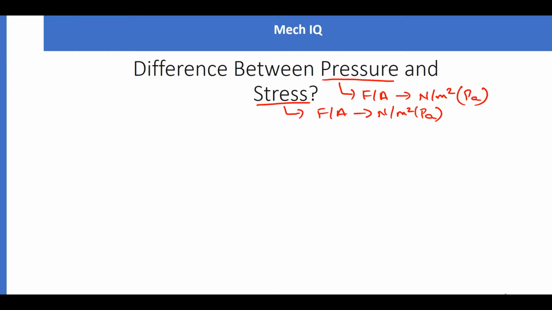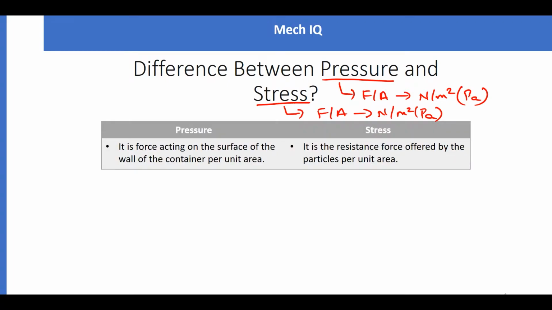Let us see what is the definition of pressure and stress in reality. Pressure says that it is a force acting on the surface of the wall of the container per unit area. Let us take a container.